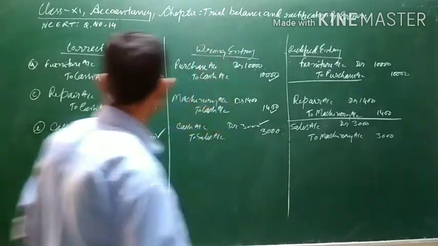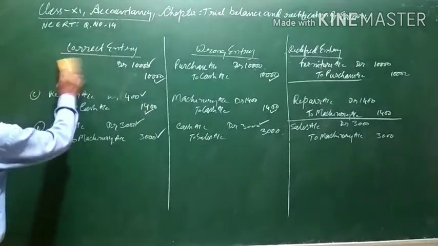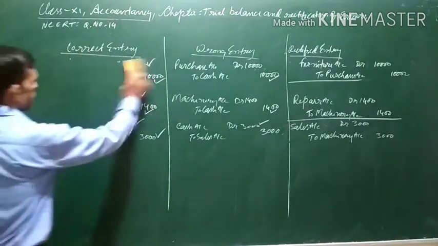Let us come to question number 15 also. Question number 14 we have done. Question number 15 now.